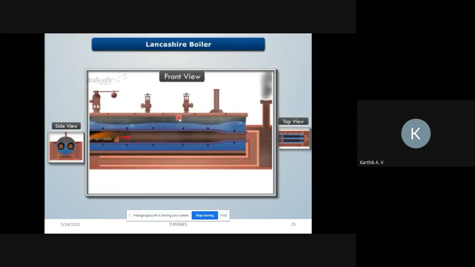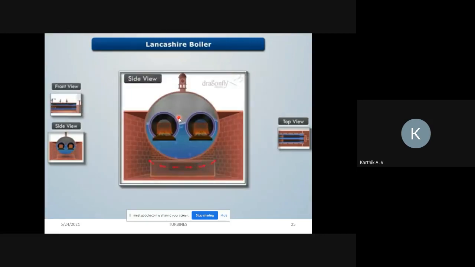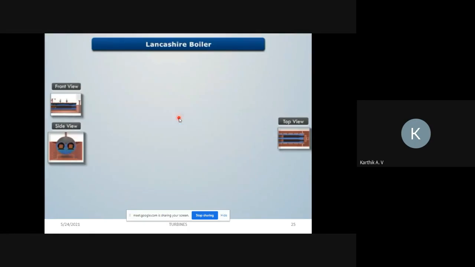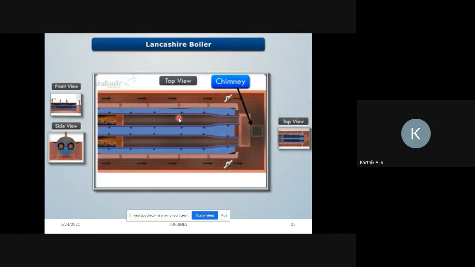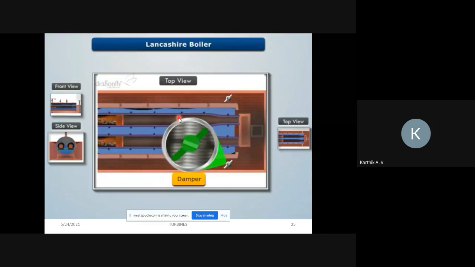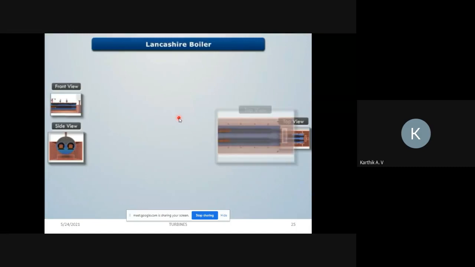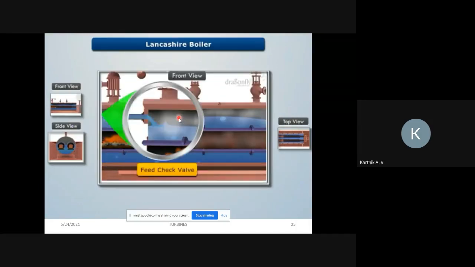Then hot flue gases are allowed to pass through the downward channel towards the front end of the fire tubes. Now these gases pass through the side channel towards the rear end of the fire tubes and finally escape through the chimney. There are dampers at the end of each side channel to regulate the airflow. The feed check valve is used to feed water uniformly to the boiler shell.